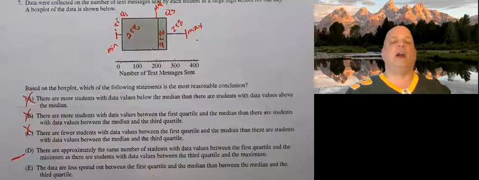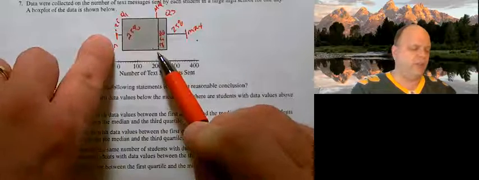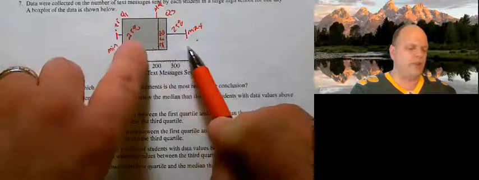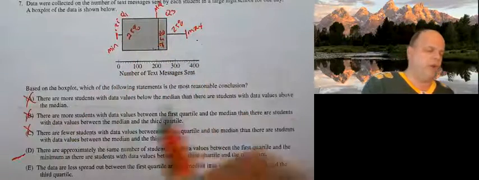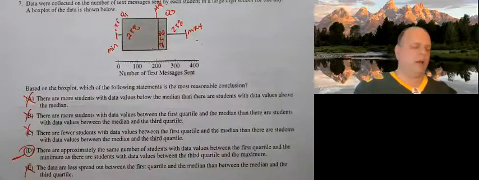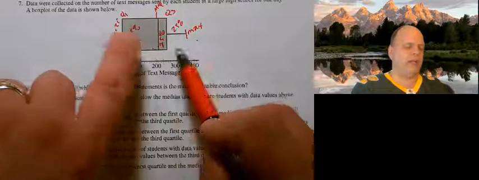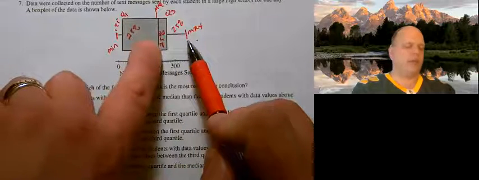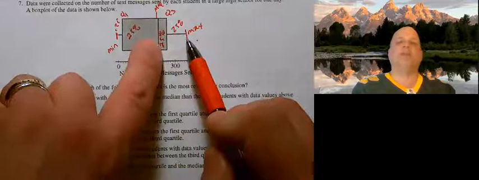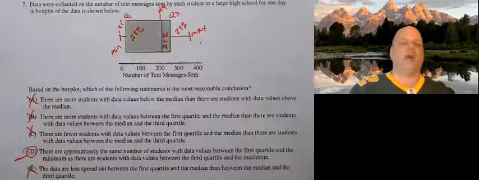The data are less spread out between the first quartile and the median. Well, I'm looking at this distance, and this distance is much larger than this one. So this is false. So my best answer is D. The data is definitely more spread out between the first quartile and the median than it is between the median and the max. However, both cases have 50% of the data. It's more spread out on the lower end.